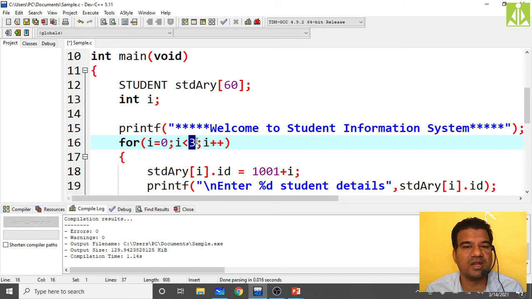Because writing is different, and executing and showing the output is different, isn't it? So for execution and showing the output, I will read only 3 student details. Writing will not take anything, isn't it? You need not give the input of all 60 students. You simply give the output of only 2 or 3 students, and simply put a continuation at the end. Only 1 or 2 student details you read in your external exam also when you are showing the output. Don't show the output of all 60 students, because it will take your complete booklet, and a lot of time to write all those things.